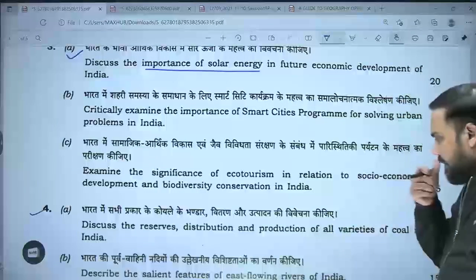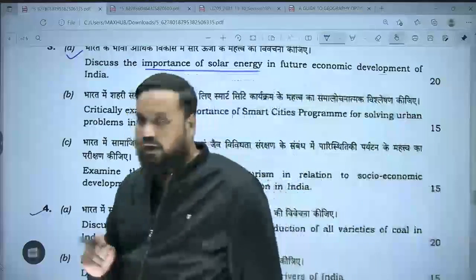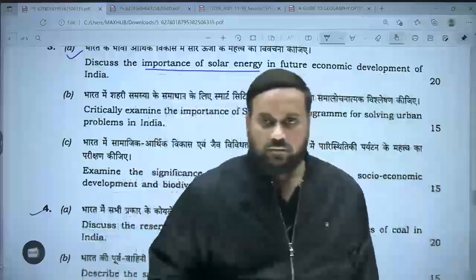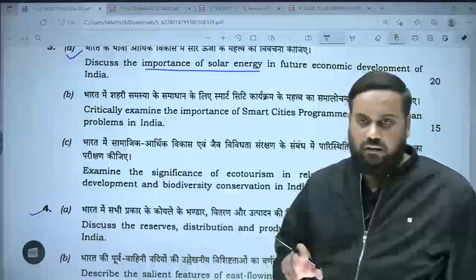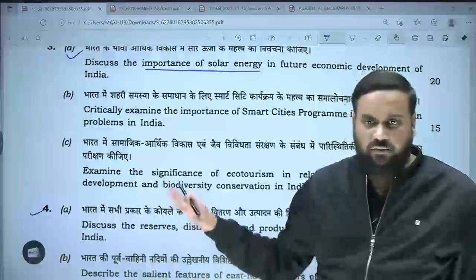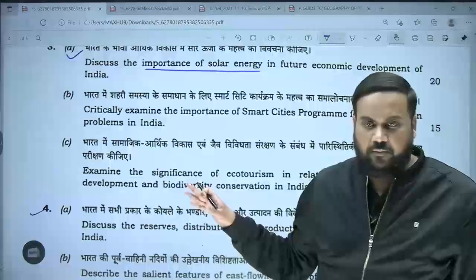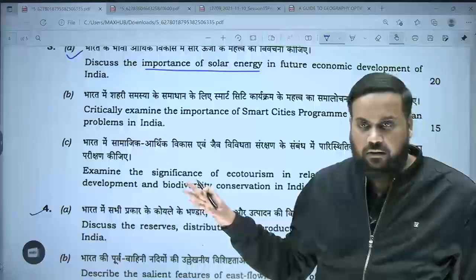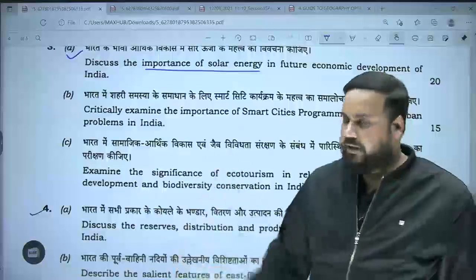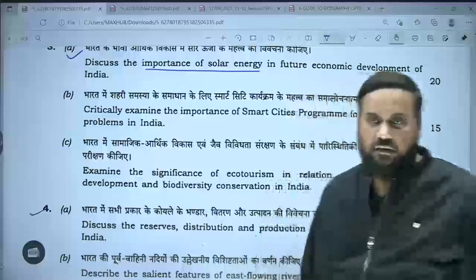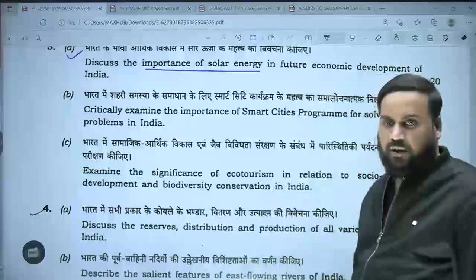Yes, they are facing. Future economic development, tell me, will it be very much function of the demographic dividend of these states, on the utilization of the demographic dividend provided by these states? Can we say southern states demographic dividend is near to finish? Is it nearing? So tell me, having energy in these states, source of energy, will it be very important for economic development of India? Yes, it will be.